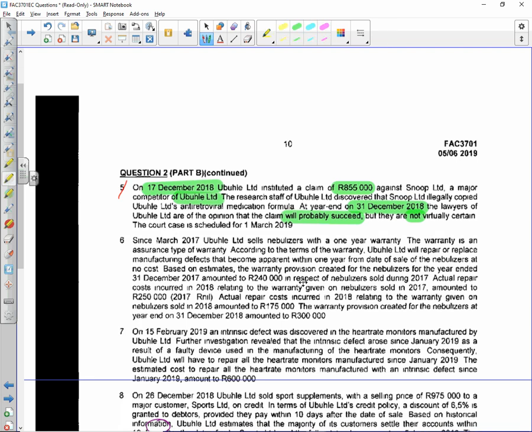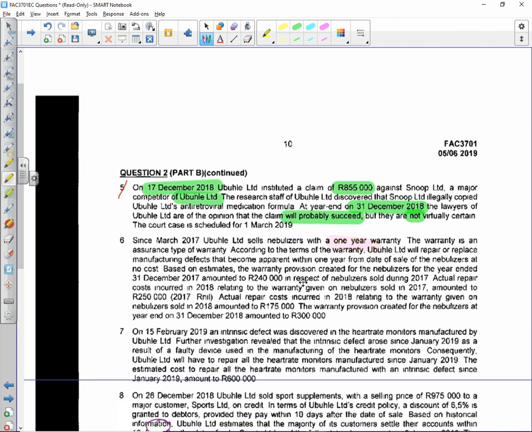Point number 6. Since March 2017, Ubuhle sells nebulizers. Huh? Nebulizers. Doesn't that sound like the girl from Marvel? The green one. Huh? Yeah, that one.